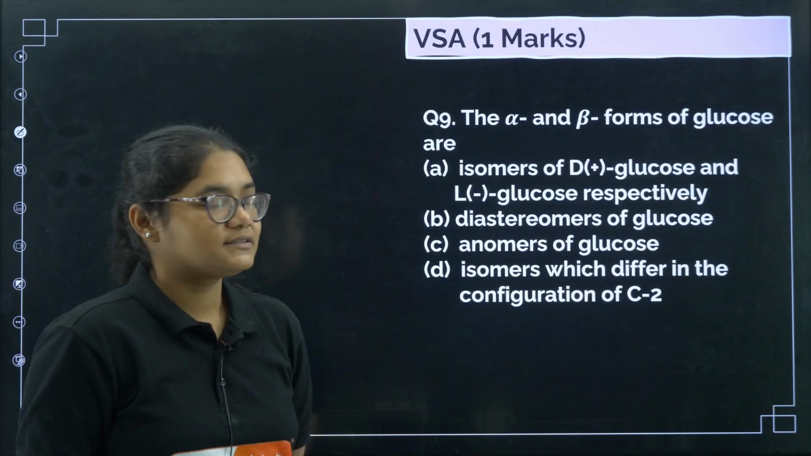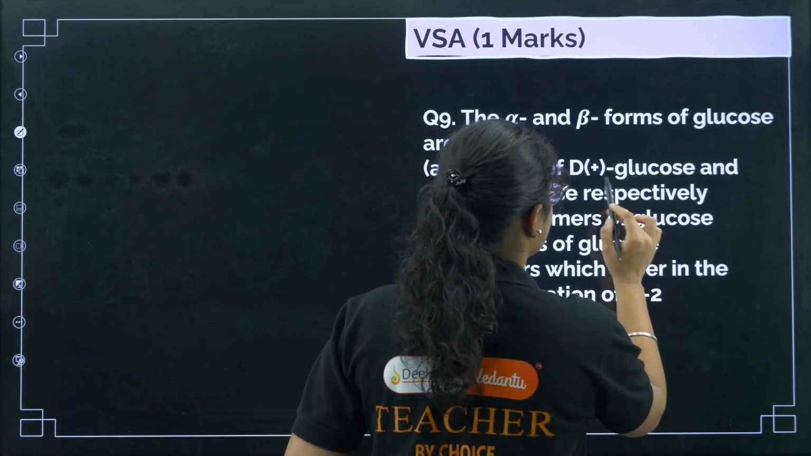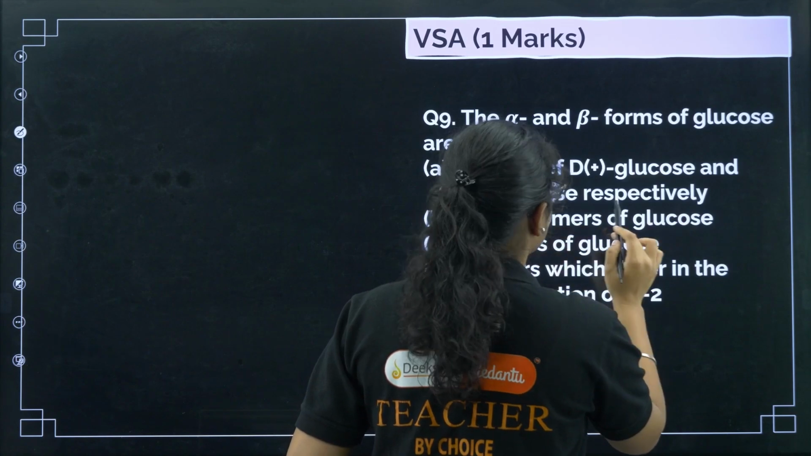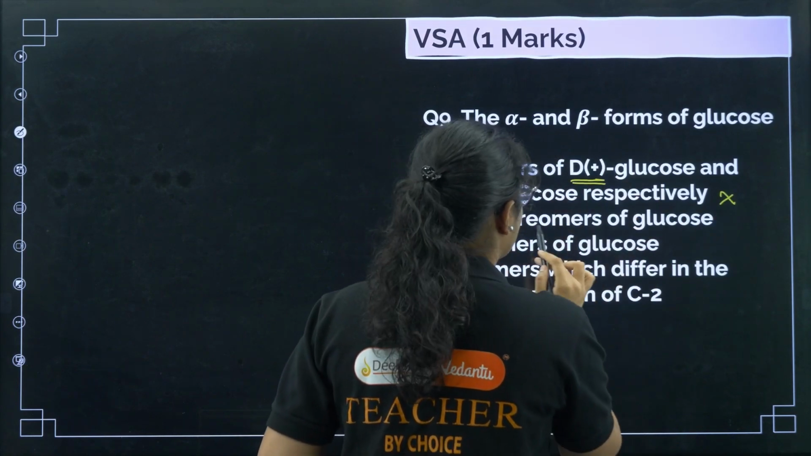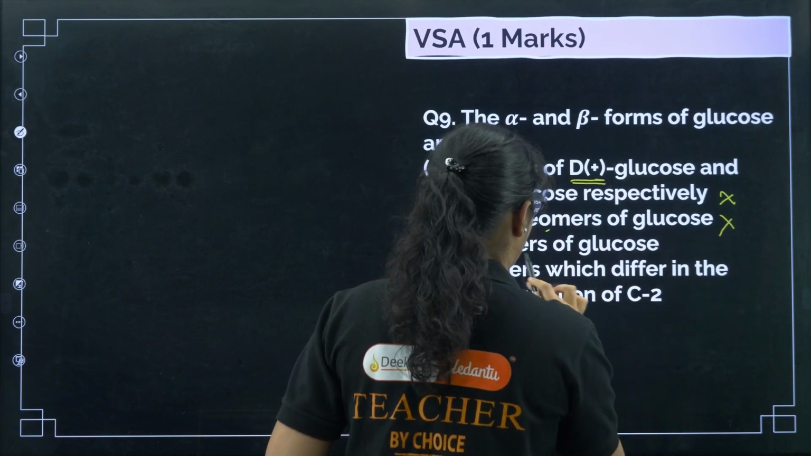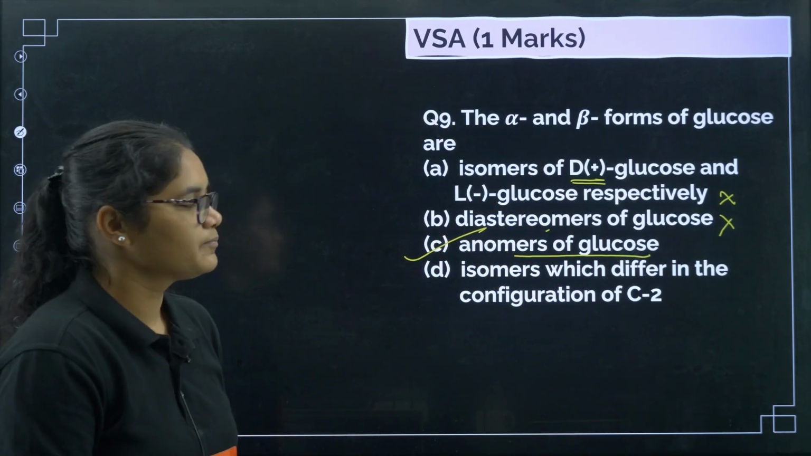Okay. Next, question number 9. The alpha and beta forms of glucose are isomers of D-glucose and L-glucose respectively. No, they are the isomers of D-glucose only. Diastereomers of glucose? No, they are anomers of glucose. Yes, option number C is the correct answer here.